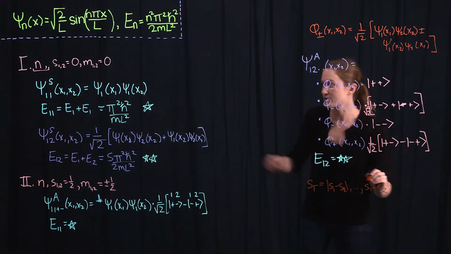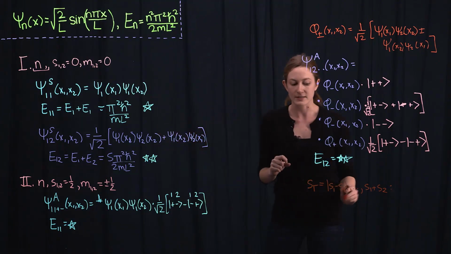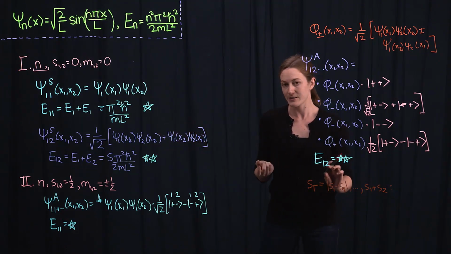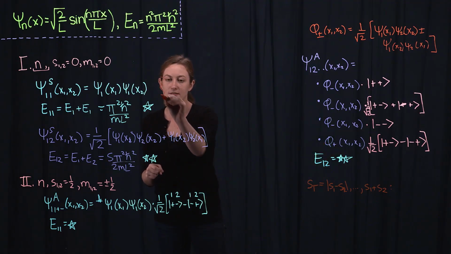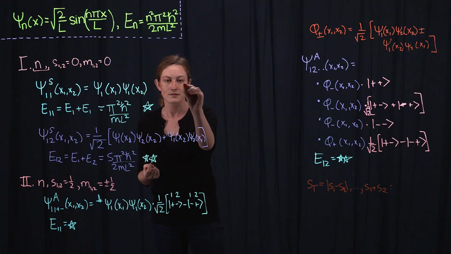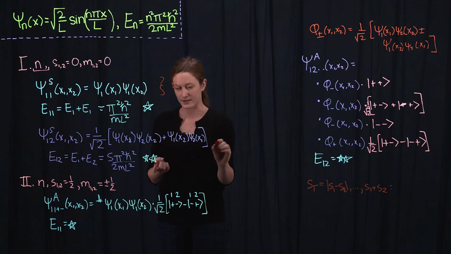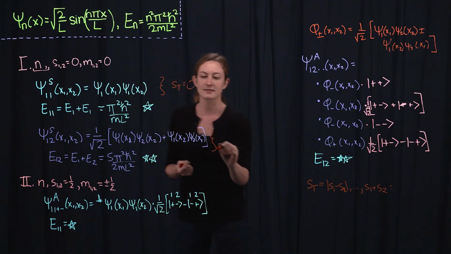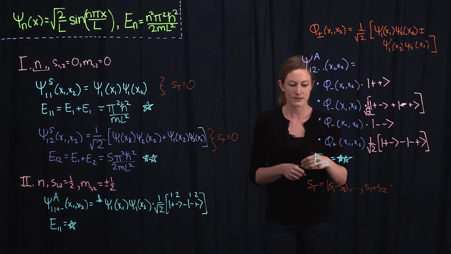So for the case of our 2 spin 0 particles, the only possibility is s total equals 0. So our ground state here for the 2 spin 0 bosons would have total spin 0. That's the only possibility. And same thing for our first excited state for the 2 spin 0 bosons.